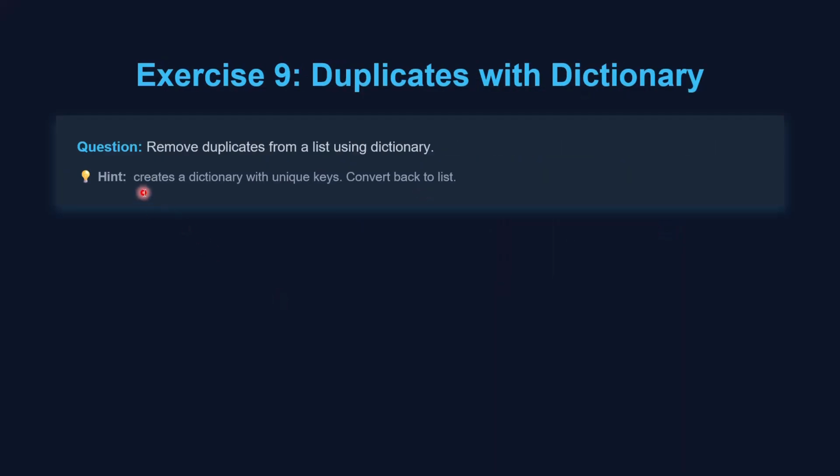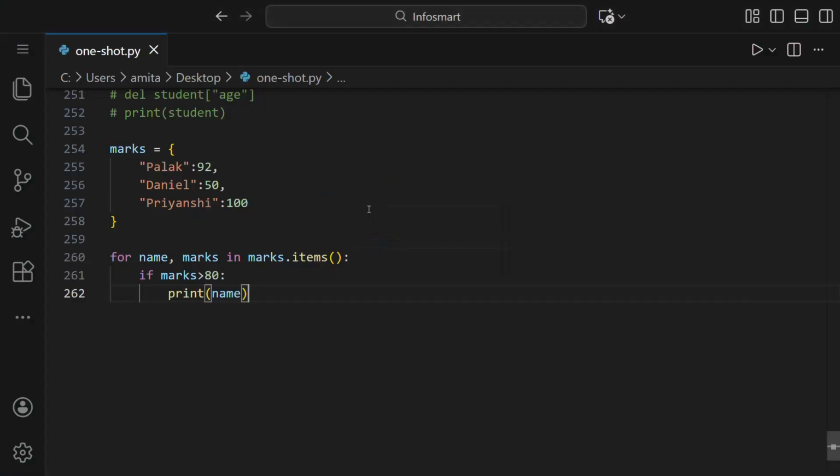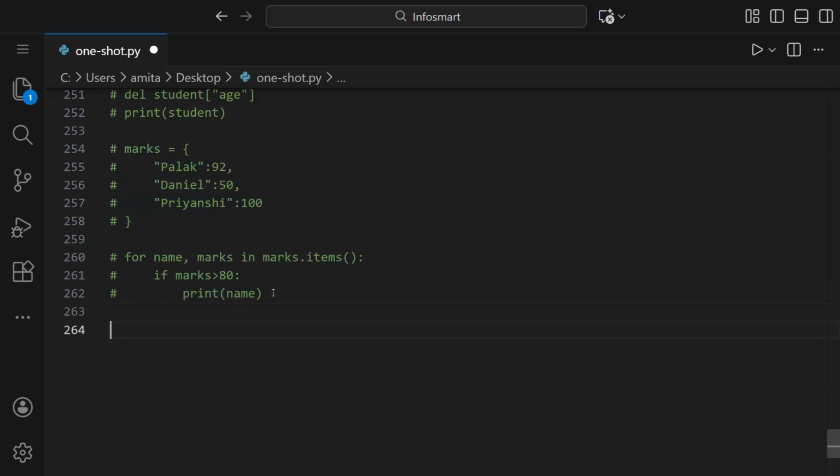So this is to remove duplicates from a list using a dictionary. First we learned how to remove duplicates from a list using set. Now we have a list again with duplicates, and we have to remove the duplicates using the dictionary. So let us make a list like we did before. And here we have to convert this list into a dictionary.